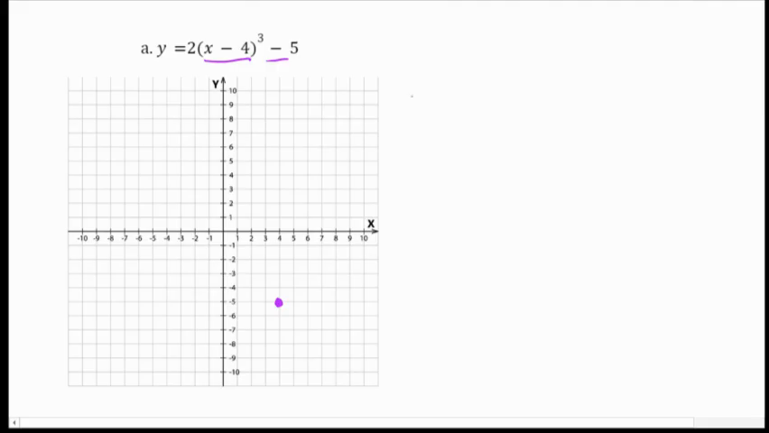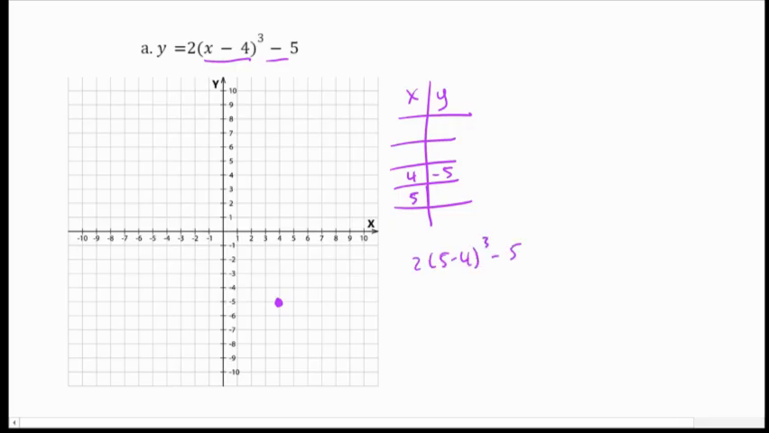From here, I'm just going to create an x and y table, and I'm going to try and get 5 points, hopefully, that land on the graph, but it may not work out. So the first x value is 4, and the first y value is -5. Now I'm going to plug in some values into the equation. So 2 times 5 minus 4 cubed minus 5. That becomes 2 times 1 cubed, which just becomes 1, and that ends up giving me -3.